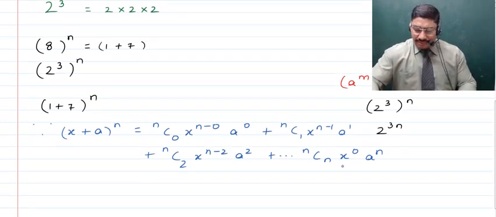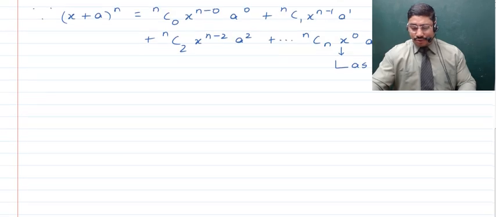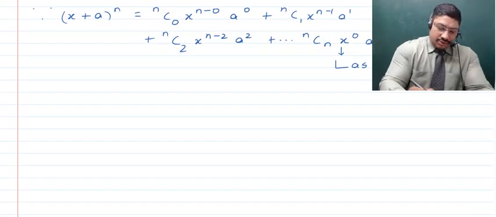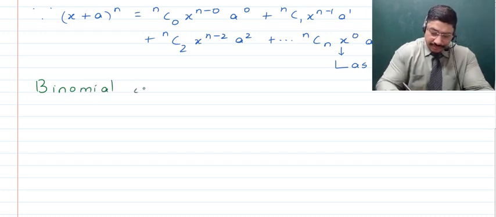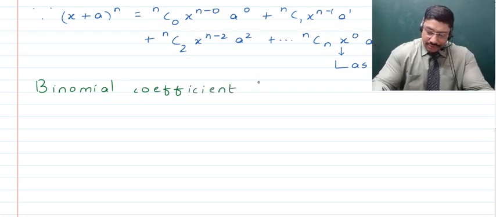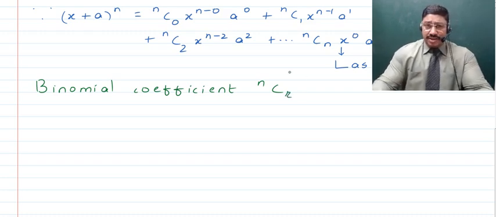So now children, here when we talk about this binomial theorem, there is still one thing which is left to know, that is the binomial coefficient. So let us now talk about the binomial coefficient. When you have a binomial coefficient which say is something like nCr, this is going to come out to be a positive integer, I'm going to show you how.